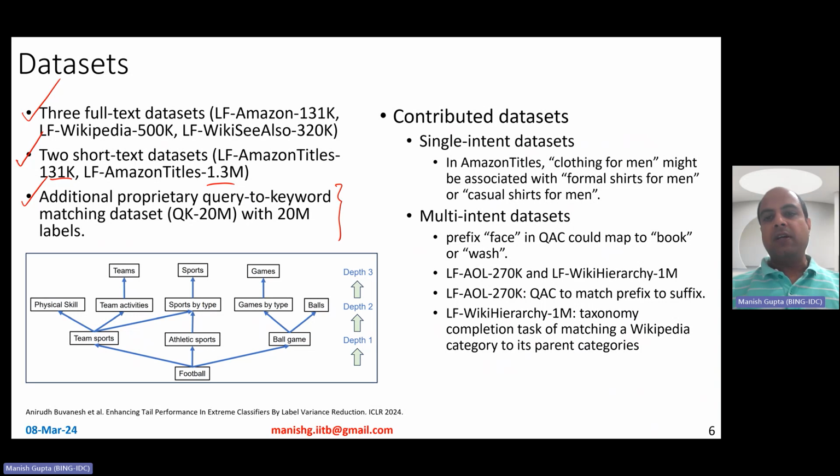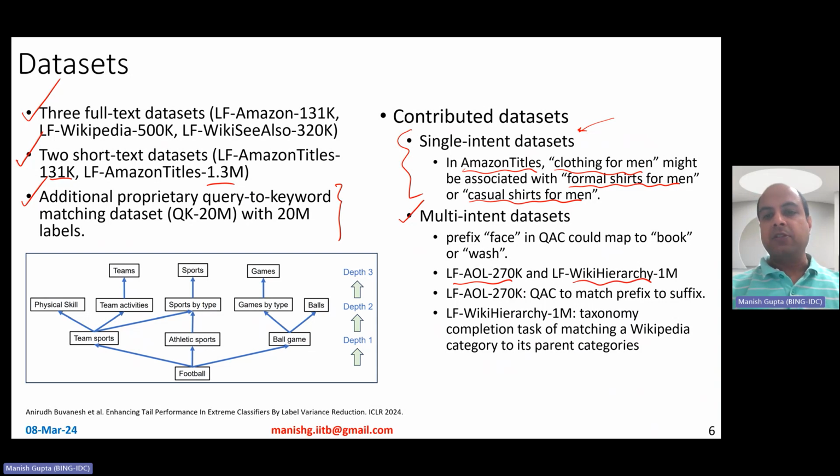Now, so far, all the datasets in the public domain have been single intent datasets. For example, in Amazon titles, if somebody says clothing for men as input, they're expecting those products to be linked to titles about formal shirts for men or casual shirts for men and so on. So the intent is super clear, right? But more and more use cases have multi-intent thinking, and many times the query or the input is actually ambiguous in nature. Therefore, in this work, we also propose 2 new datasets, AOL and wiki hierarchy.